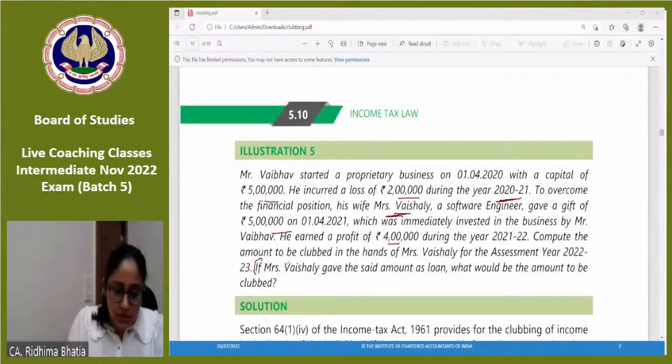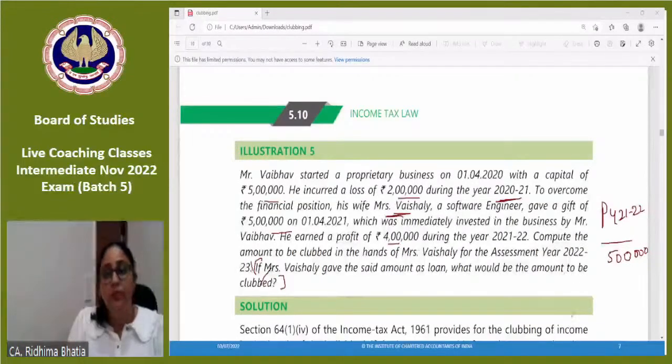This part we are leaving for now. First we do it up till now. Now first, in the previous year 21-22, how much did Vaishali give? Vaishali gave 5 lakhs. So the asset transferred here is of 5 lakhs. We do not club the asset, we club the income. I am saying again and again. How much profit was earned during the year? 4 lakhs.